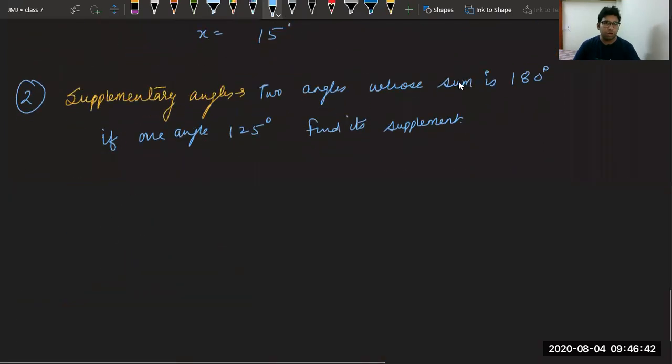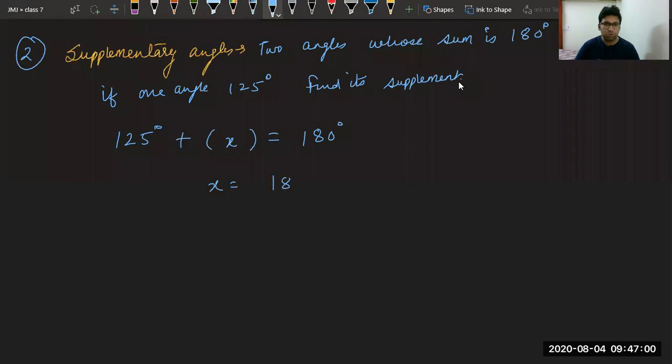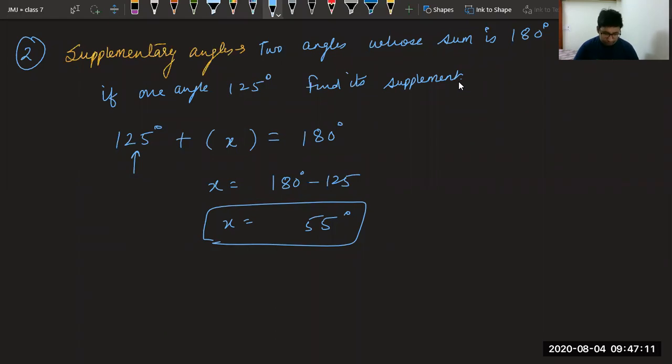Supplementary is like complementary only, but this time the sum is 180 degree. So if one angle is 125 degree, we have to add x such that sum is 180 degree. So that gives you x equal to 180 minus 125, that is 10 minus 5 is 5, 7 minus 2 is 5. So the supplementary angle for 125 is 55 degree. Very good, all of you. Now try one more example.